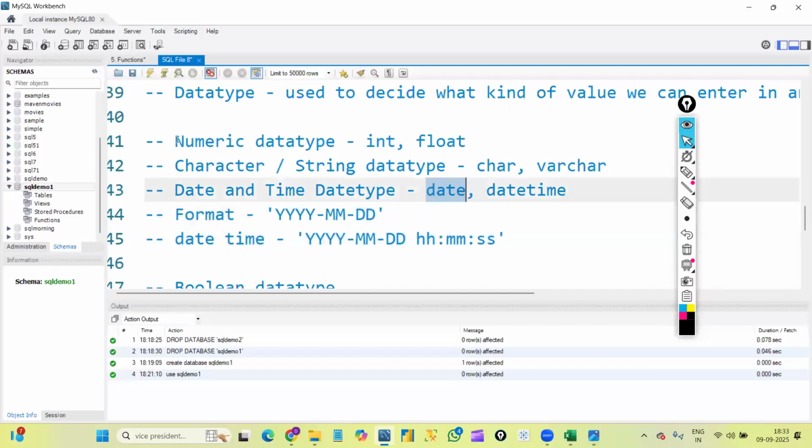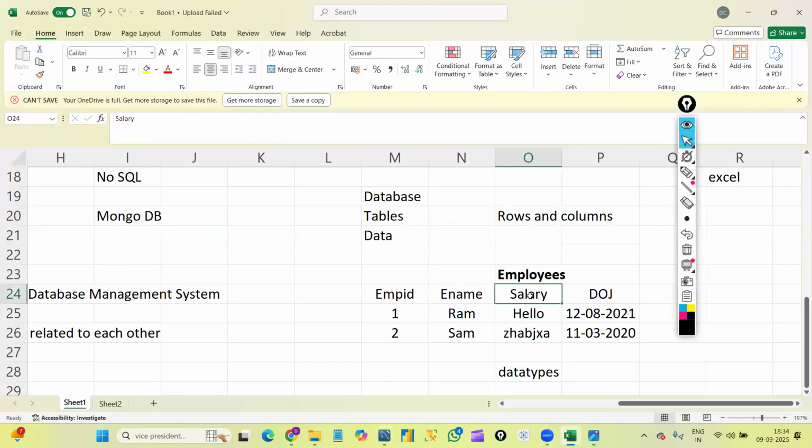So this is about the data types. Now what will we do? Basically we understood that if we want to store numbers, we will use int data type or float data type. Salary column, in the sense, we will store numbers only. So whenever we are defining the salary column, we will give the data type either int or float.